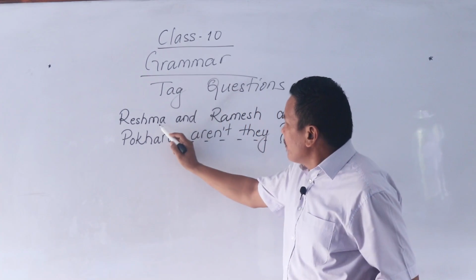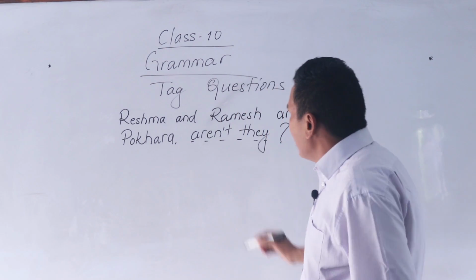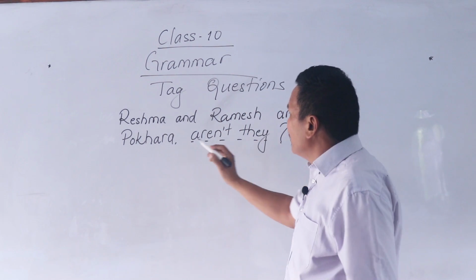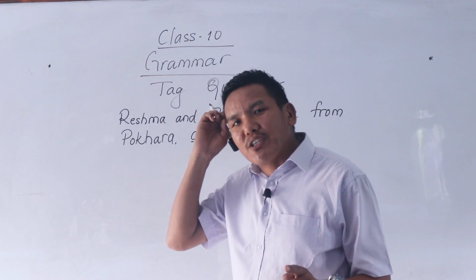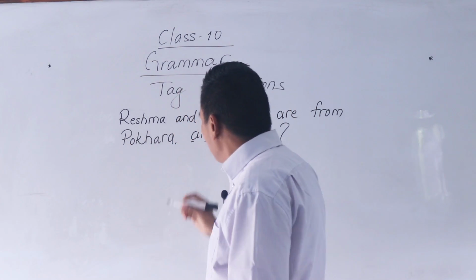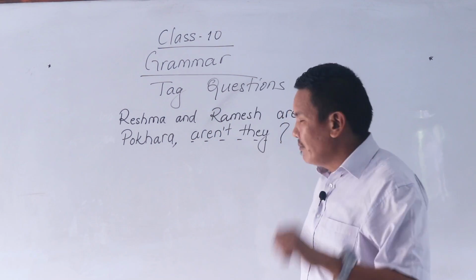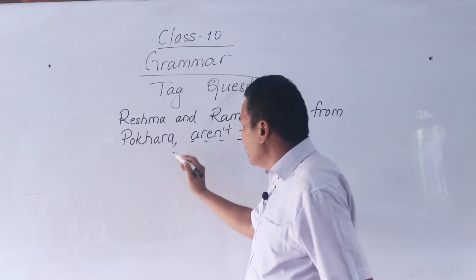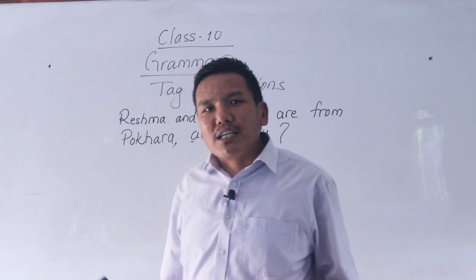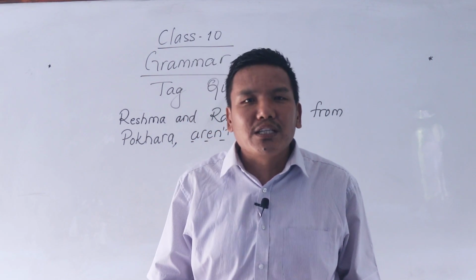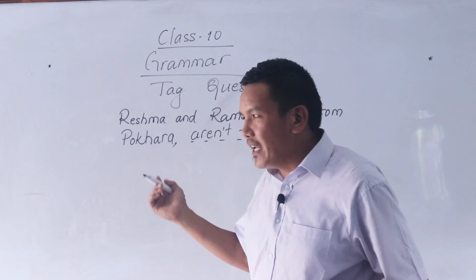First of all, Resma and Ramesh. The subject is plural. Resma and Ramesh are from Pokhara. When you write a question tag, don't forget to give a comma here. The first thing you should remember is you should not miss a comma. After that, if the sentence has a positive auxiliary verb, make it negative.